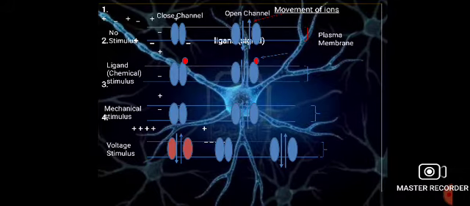In the case of the second type of channel, the ligand gated channel, the red dot represents any type of chemical which can bind to the channel. After the binding of this chemical there is a change in the conformation of the channel, and due to the conformational change a space arises which allows ions to move from inside to outside and outside to inside.